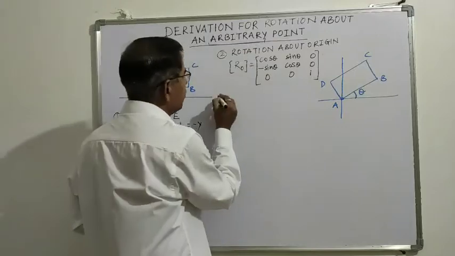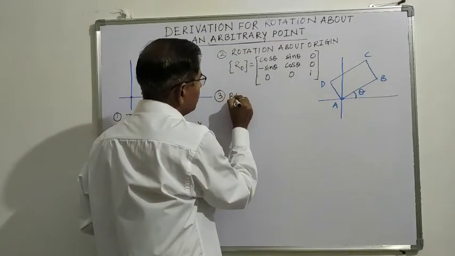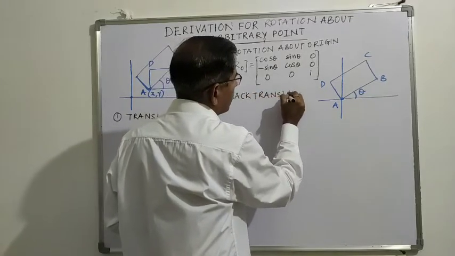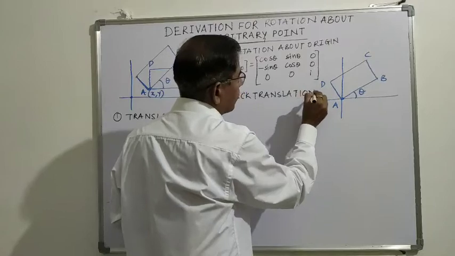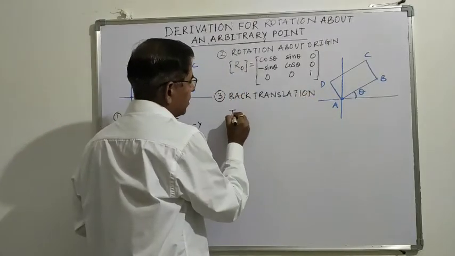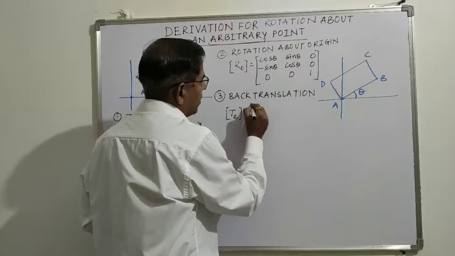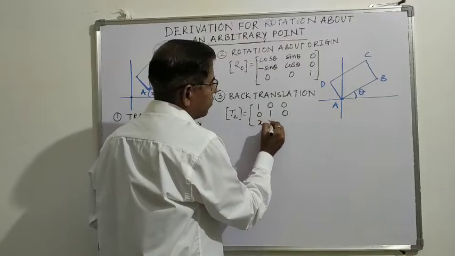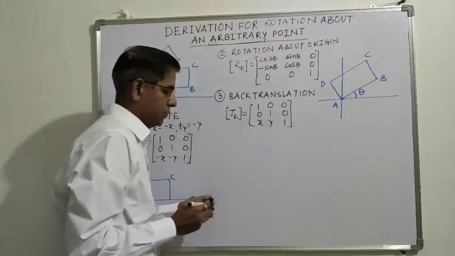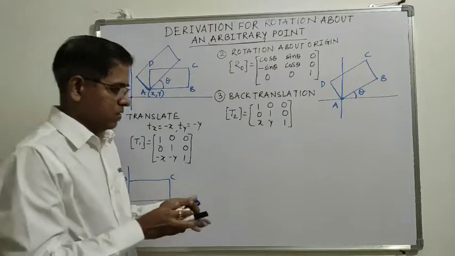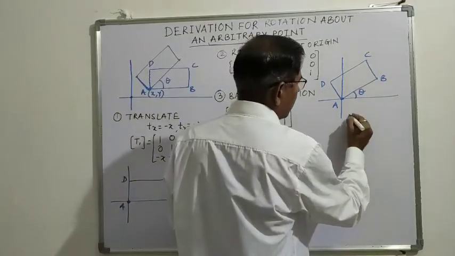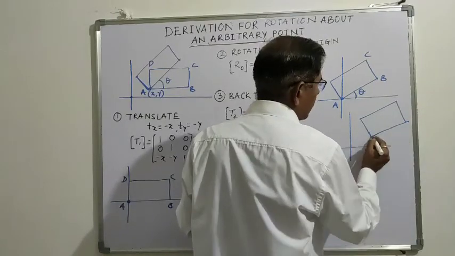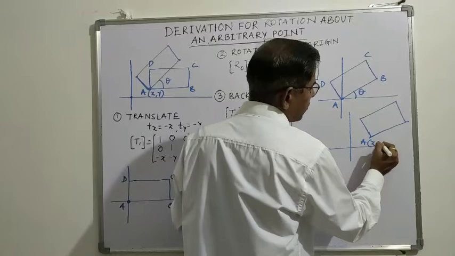The third transformation is the back translation, which is 1 0 0, 0 1 0, x, y, 1. So we have put the figure back to its original position, where point A is at x comma y.